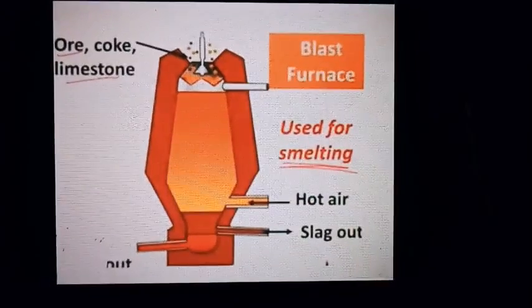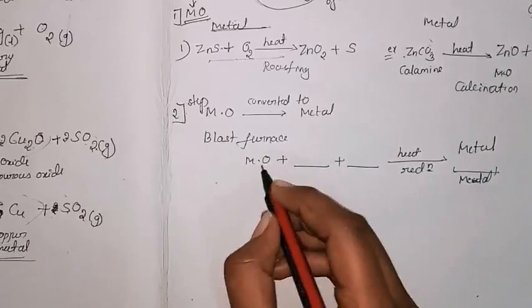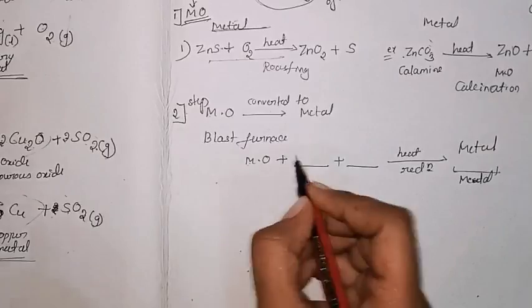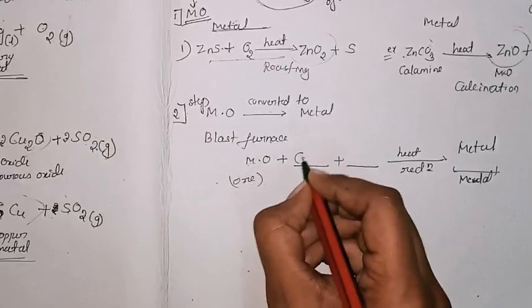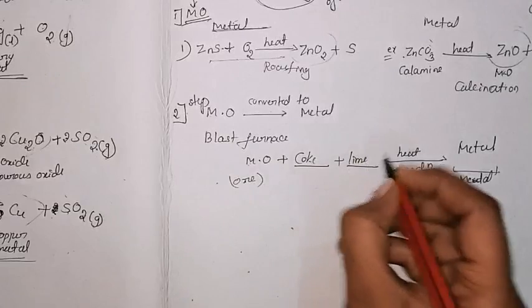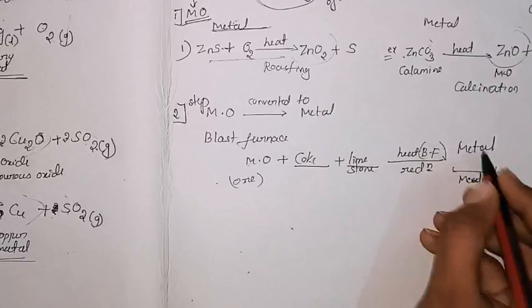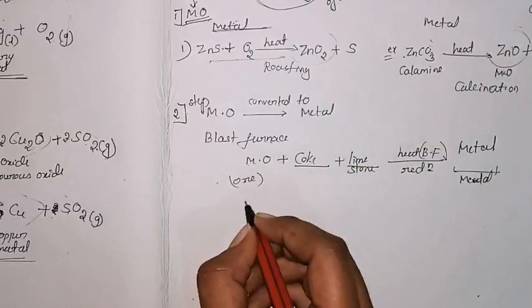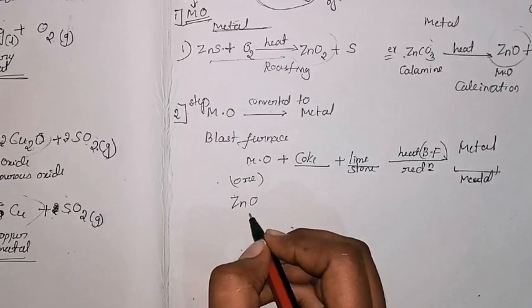And then what about the blast furnace? This furnace is used for heating the ore and removing the metal from it. So this is especially used for the second one. Whatever I have explained, I will write: metal oxide. This is the metal oxide, whatever we got, that is our ore, which is combined with coke and limestone. When it is heated in the blast furnace, we will get the metal. For example, we will write zinc oxide or zinc sulfide, you can write.